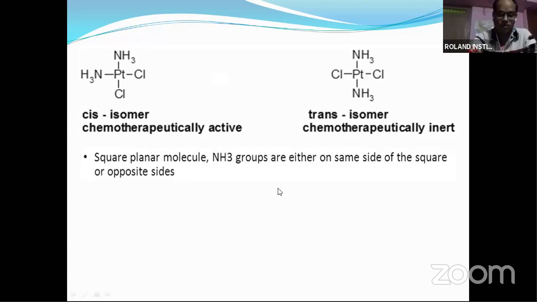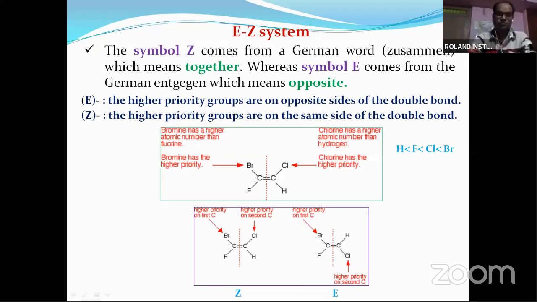Okay, next we'll go for the EZ system. It is another type of geometrical isomerism, but it depends on the configuration of atoms or groups about the double bonded carbon atom.